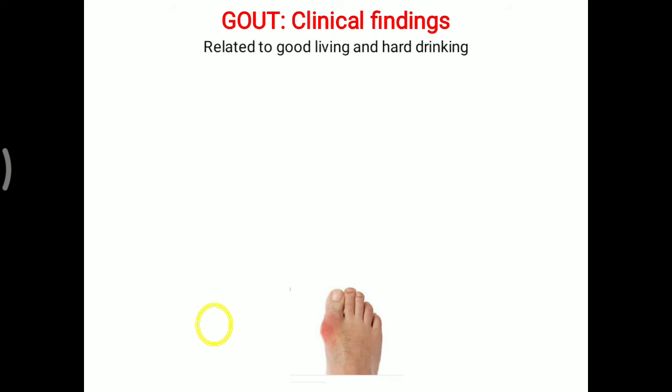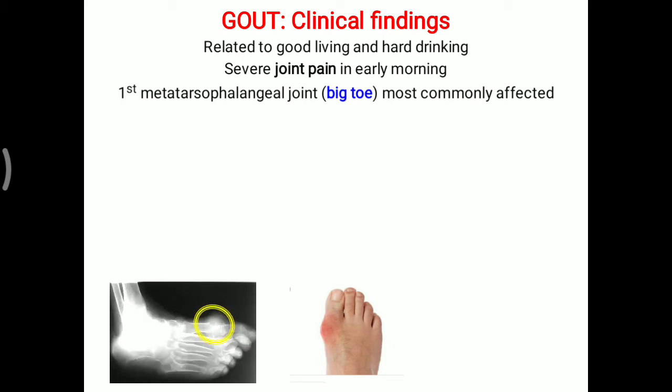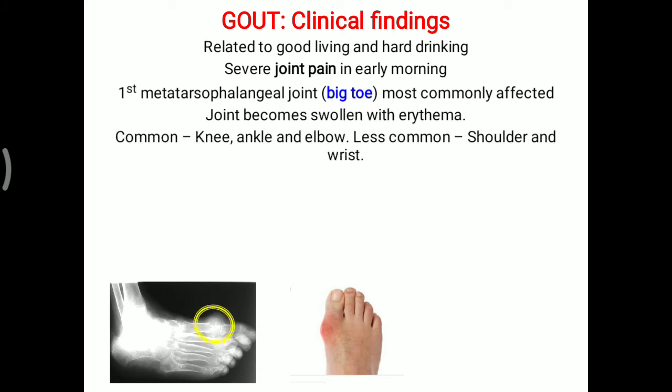For the clinical findings, gout is related to good living and hard drinking, and is commonly found in wealthy people. There is severe joint pain in the early morning, and the first metatarsophalangeal joint, mostly the big toe, is most commonly affected, as you can see in the picture. Further, there is a particular X-ray showing that first metatarsophalangeal involvement. The joint becomes swollen and erythematous. Knee, ankle and elbow are common; shoulder and wrist are less common.